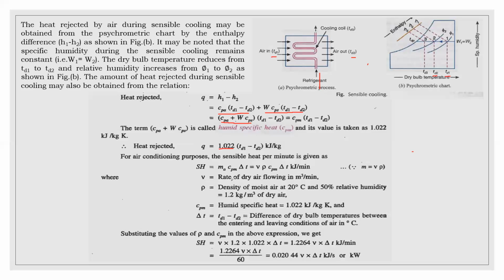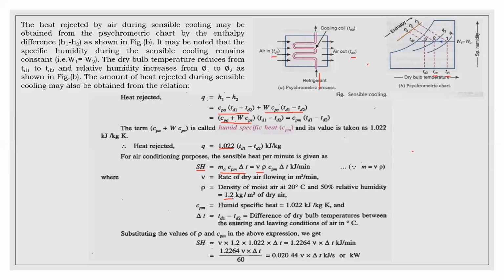Suppose in some cases sensible heat is asked in terms of volume, then try to use this formula. Generally we know that m Cp delta T is the formula, and m can be written as density into volume.